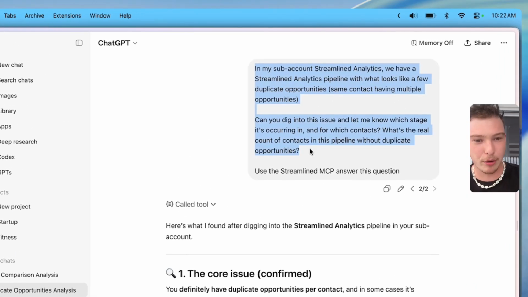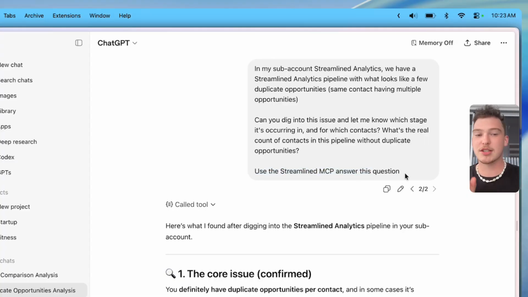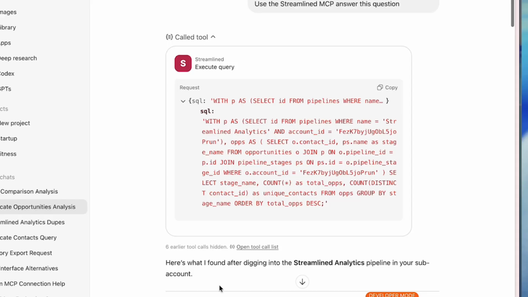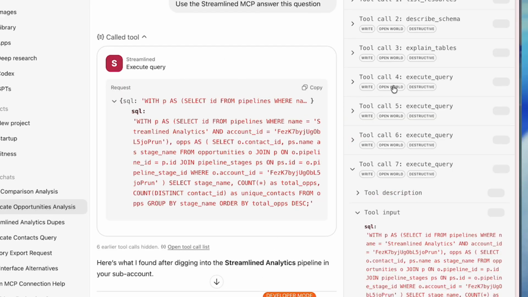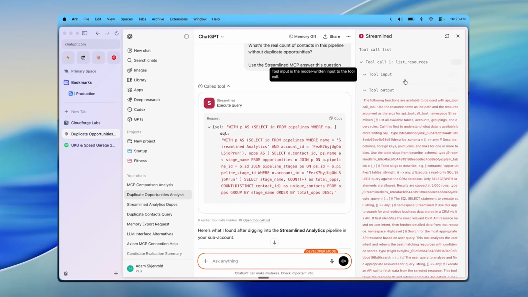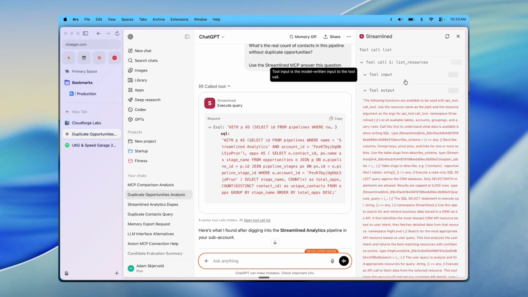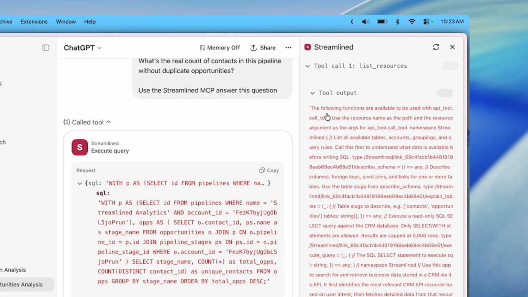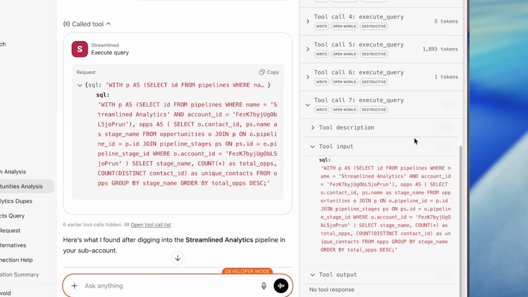So I'll show you what I mean. I gave it the exact same prompt. In this case, I said, use the Streamlined MCP to answer this question. And the point of this video is basically to demo this MCP and what the power is. And so you'll see here, it's calling tools, and we'll open the tool called list. So what it can do is list resources. This is a tool that explains to the LLM, here's all the tables, here's how you can query them, things like that.